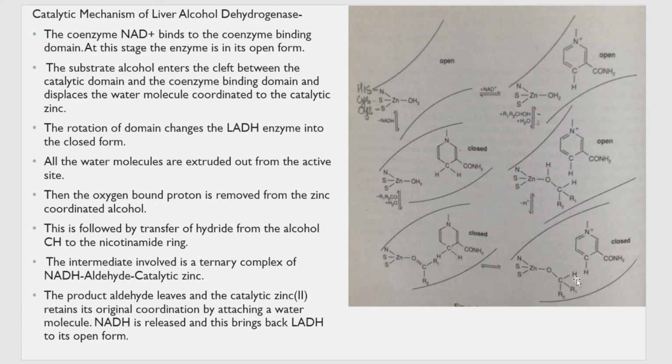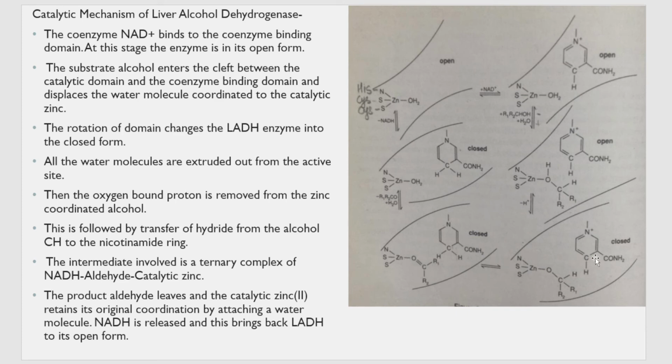See, carbon should have four bonds, correct? Here it has four bonds, but in this step I told you that this hydrogen is leaving this carbon and going and forming a bond with this particular carbon. So what happens here to this carbon? It's now electron deficient, that it has only three bonds. So one oxygen that is there here, it forms a double bond with this carbon. So now carbon is back to having four covalent bonds.